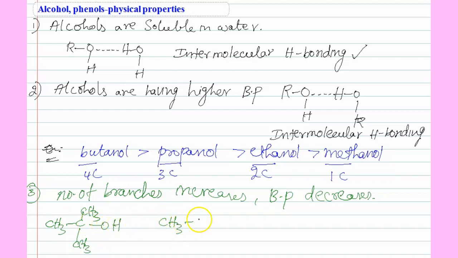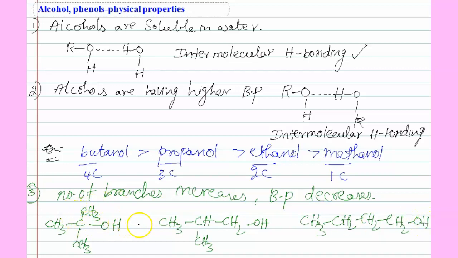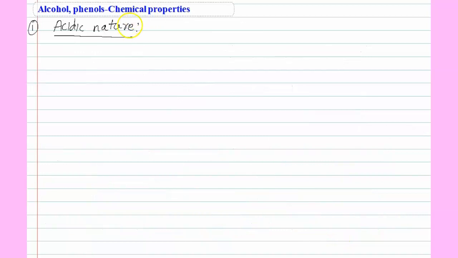Then take secondary butyl alcohol. This is primary butyl alcohol. See this one, students. Here, more branches, lower boiling point. Here, the first one has no branches, so higher boiling point. So the main thing is, with increasing surface area, straight chains have higher boiling points.